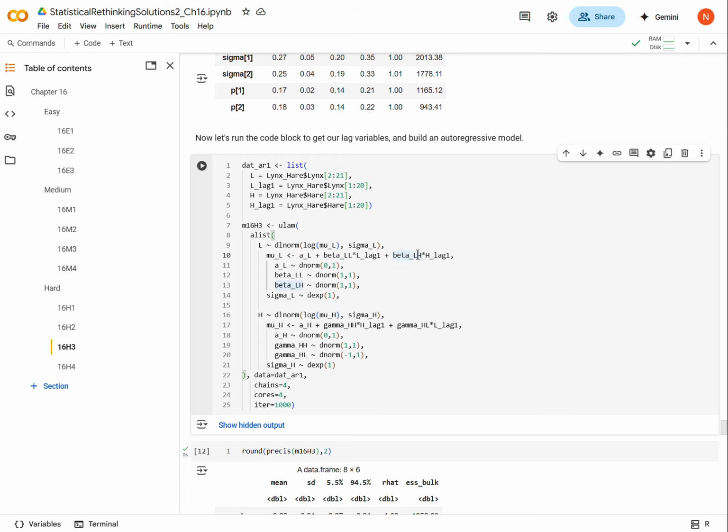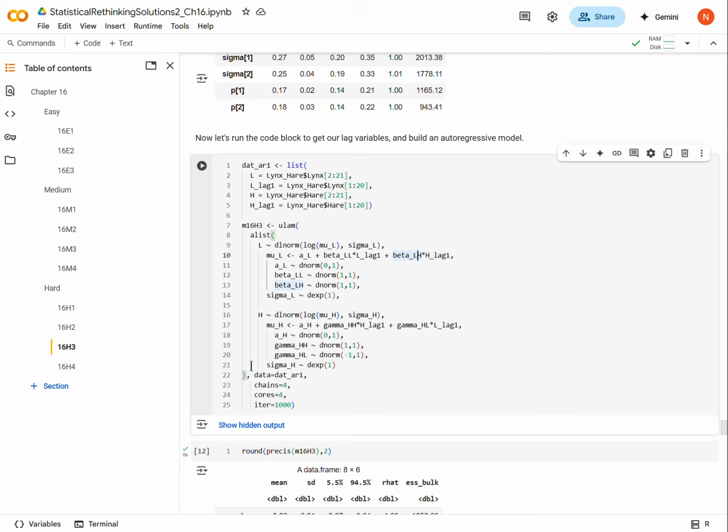It's the number of lynxes based on the number of hares in the previous time period. And once again, if there were a lot of hares in the last time period, those are a food source for the lynxes, so that's only going to encourage there being more lynxes. Similarly, if there are few hares, then we might predict a knock-on effect at this time period, decreasing the number of lynxes.